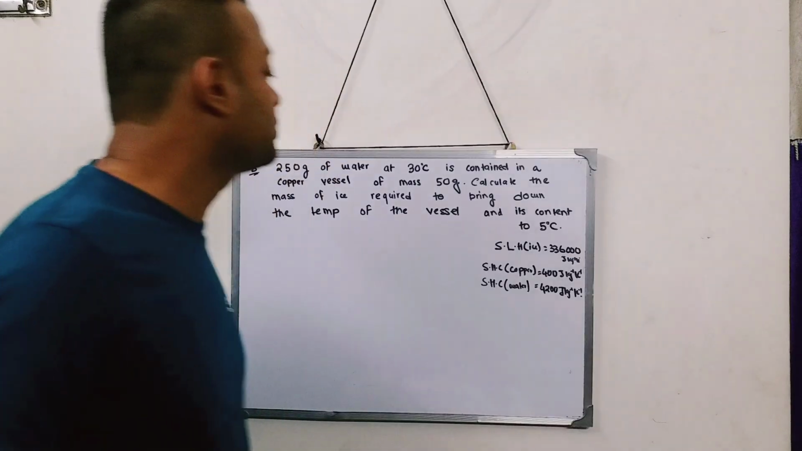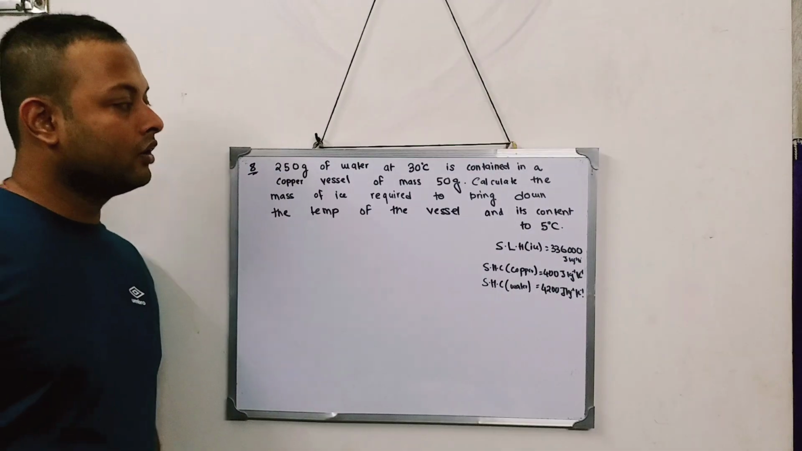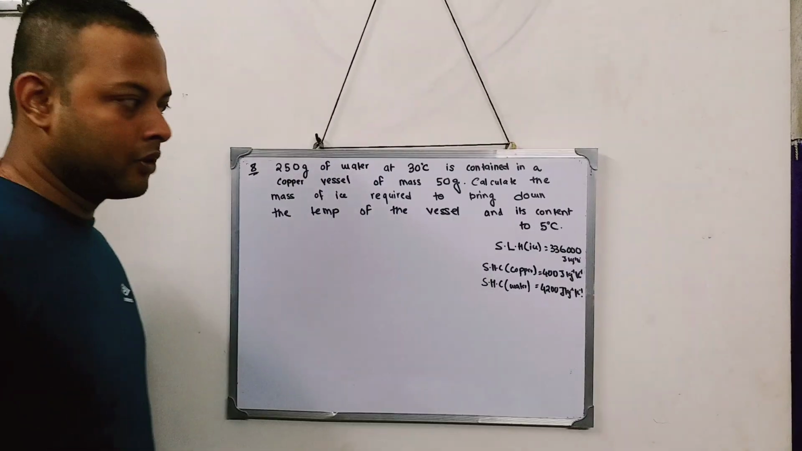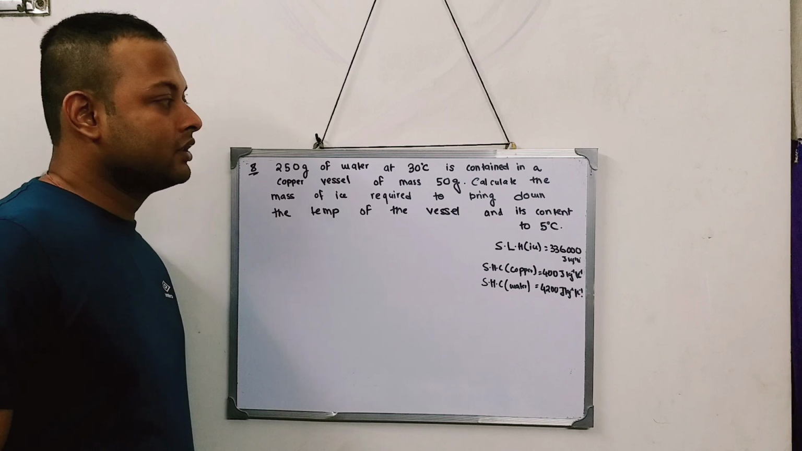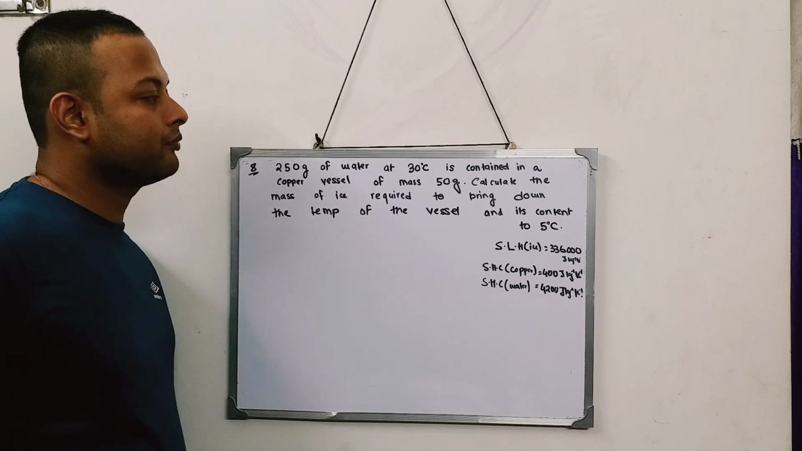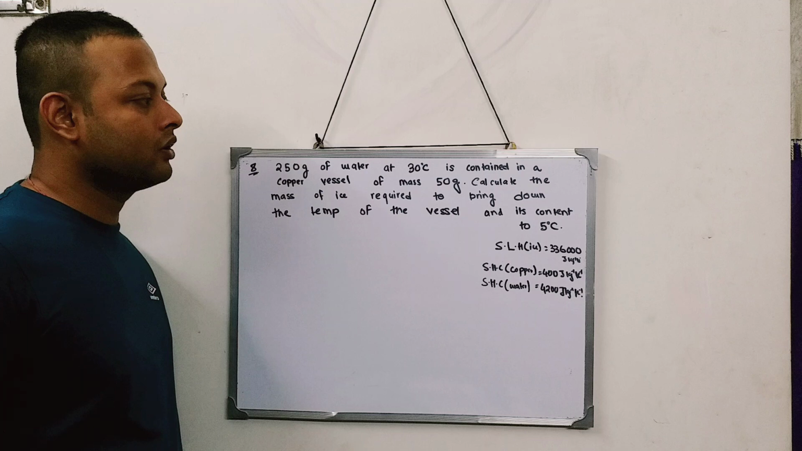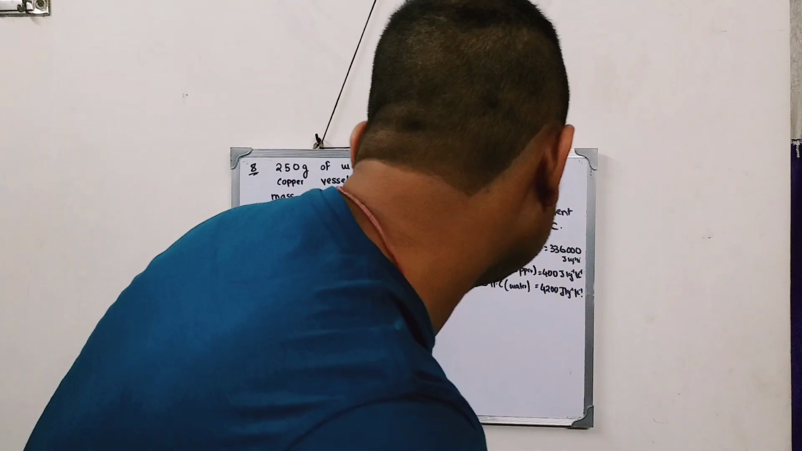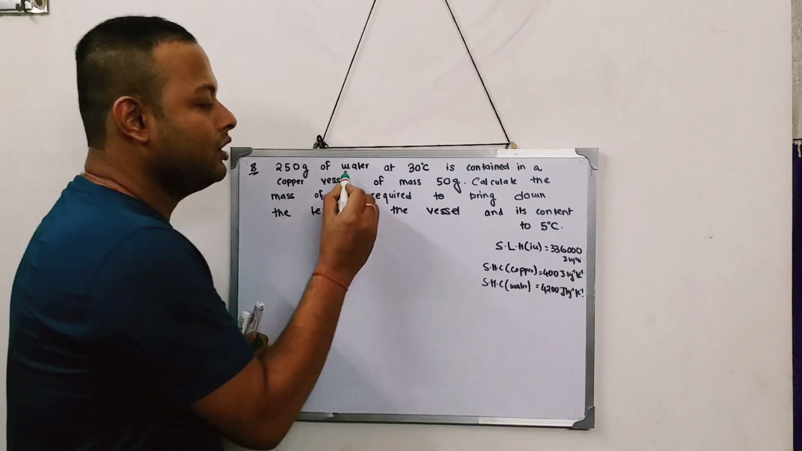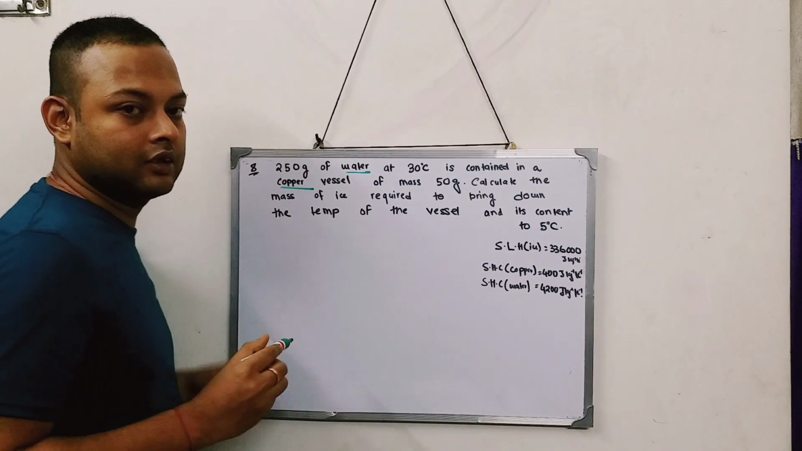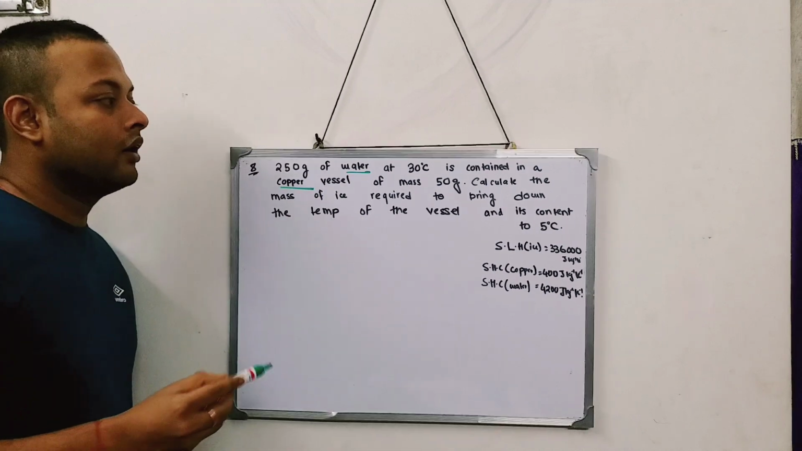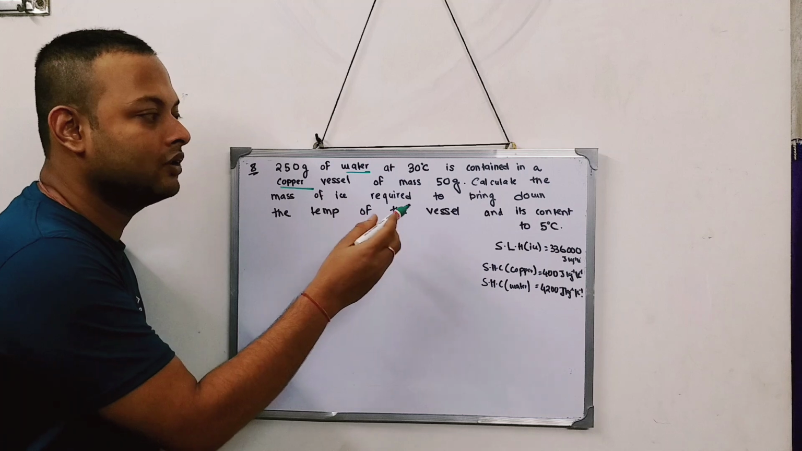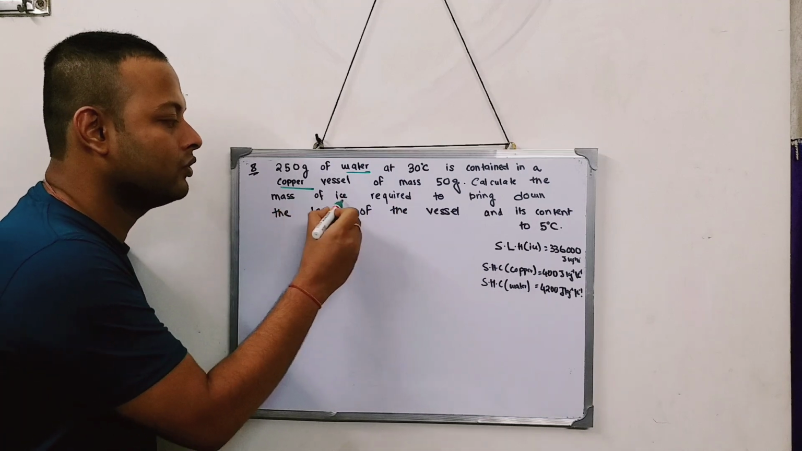Okay, this is question number 8. If you see question number 8, you have to read the sum properly. First, read the sum. You have what? Water at 30 degrees centigrade contained in a copper vessel. So just figure out the important things that are required. You have water and you have a copper vessel. Now calculate the mass of ice required to bring down the temperature of this vessel and the content to 5 degrees. So you have ice also.